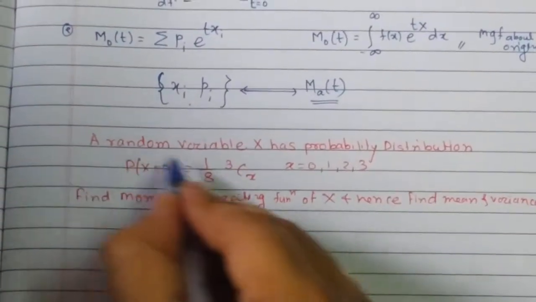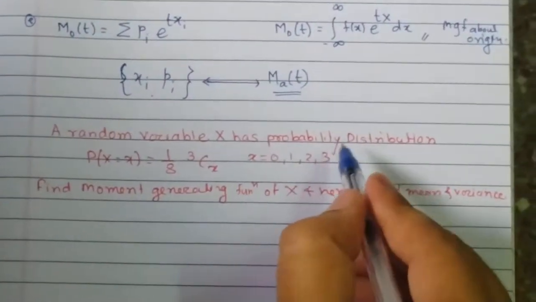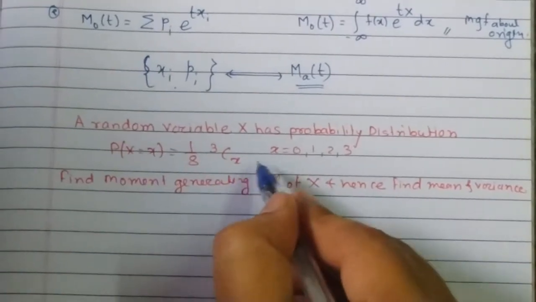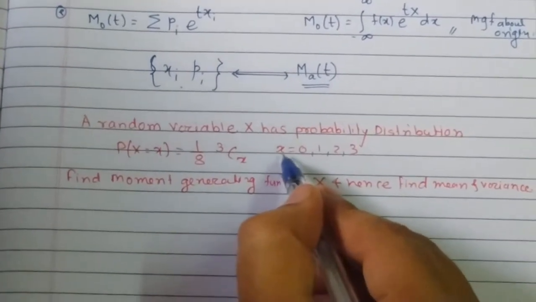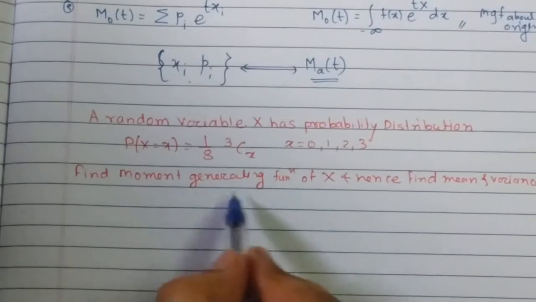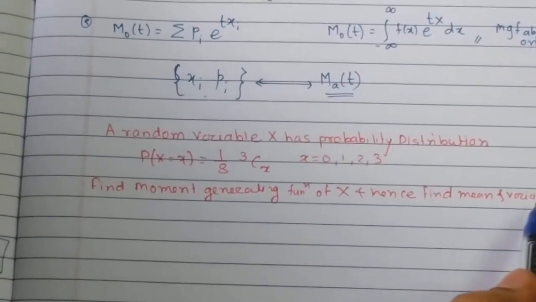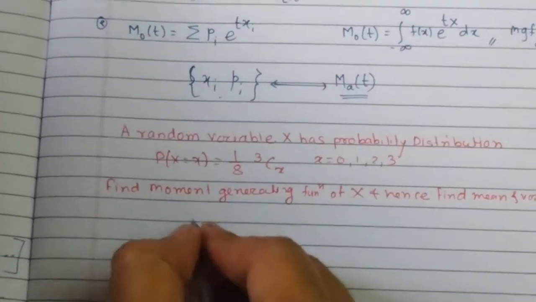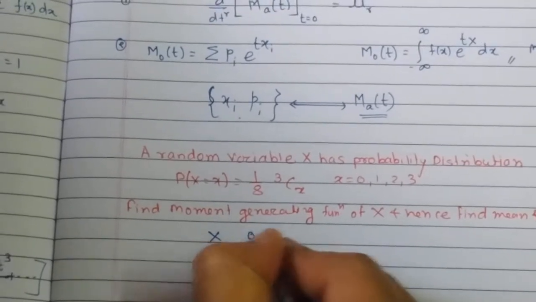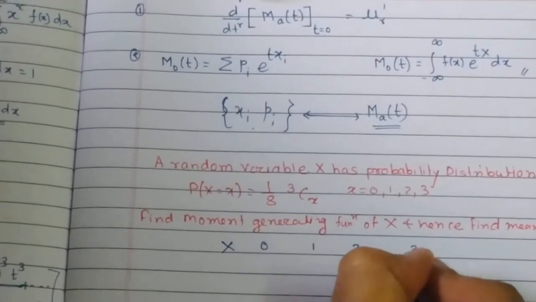Now the question is: a random variable capital X has a probability distribution like this, for the values of X being 0, 1, 2, 3. Find the moment generating function of X and hence find the mean and variance. Okay, capital X is a discrete random variable which takes the values 0, 1, 2 and 3.